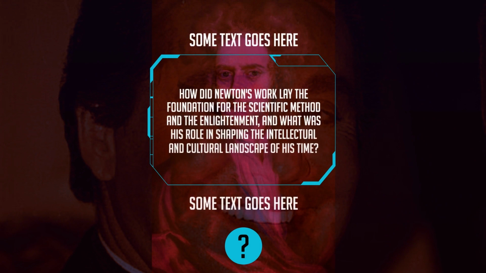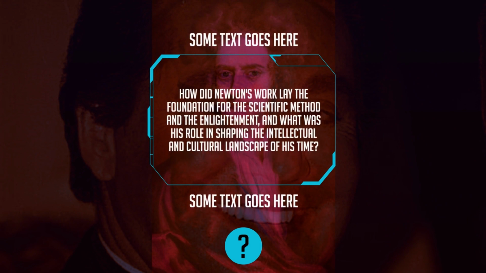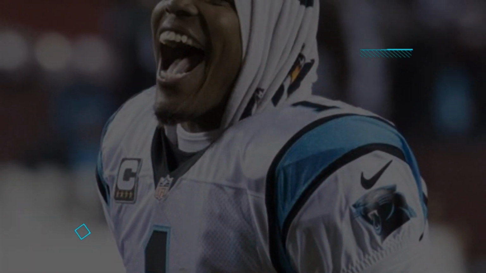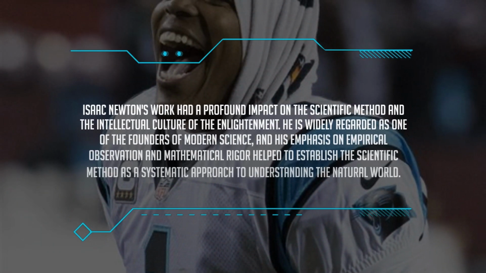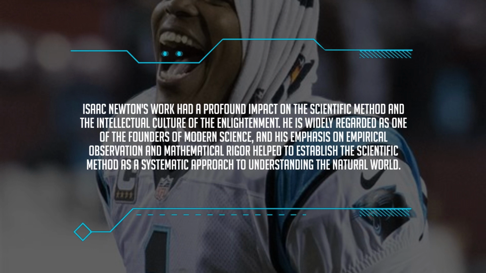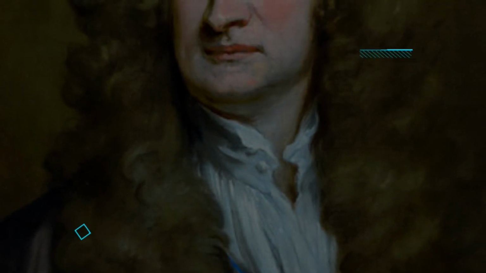How did Newton's work lay the foundation for the scientific method in the Enlightenment, and what was his role in shaping the intellectual and cultural landscape of his time? Isaac Newton's work had a profound impact on the scientific method and the intellectual culture of the Enlightenment. He is widely regarded as one of the founders of modern science, and his emphasis on empirical observation and mathematical rigor helped to establish the scientific method as a systematic approach to understanding the natural world.